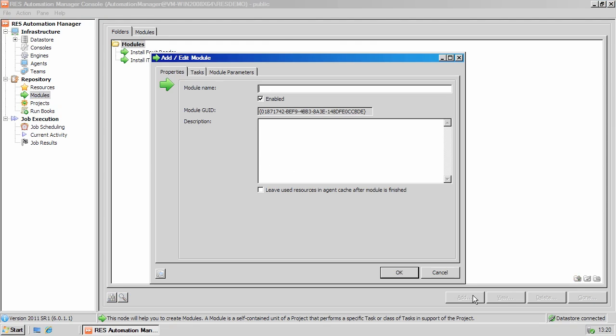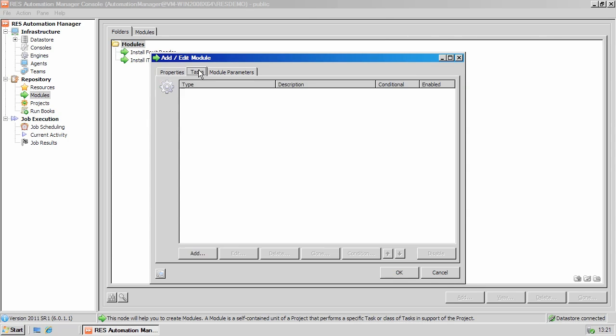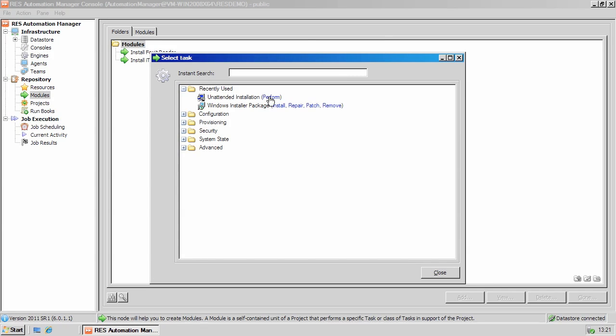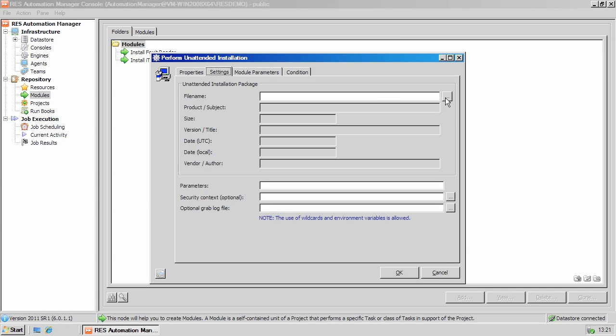Go to Modules, click Add, enter a module name and optional description, under Tasks, click Add, and select Unattended Installation.